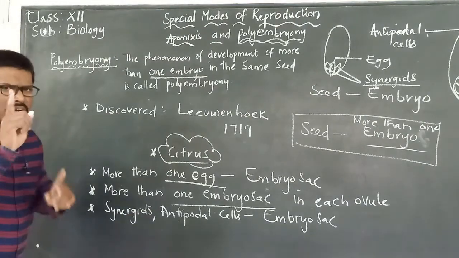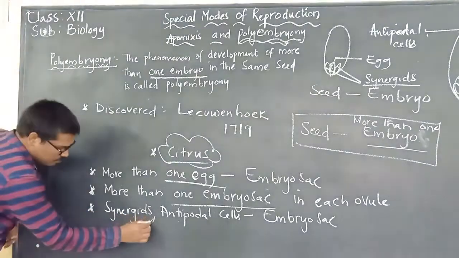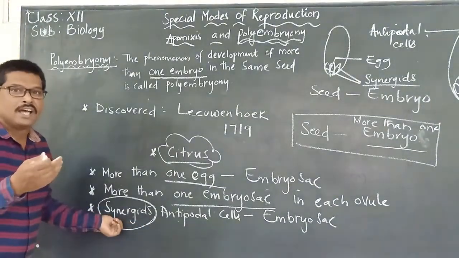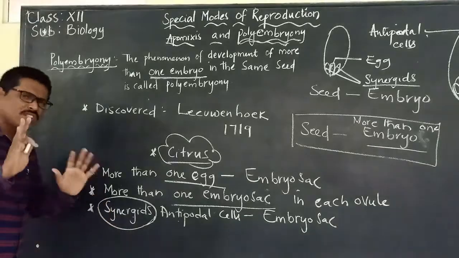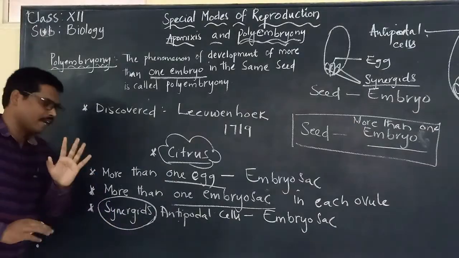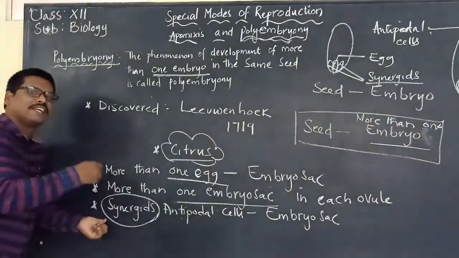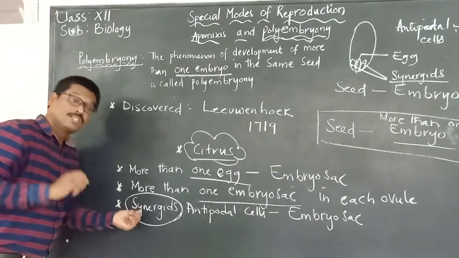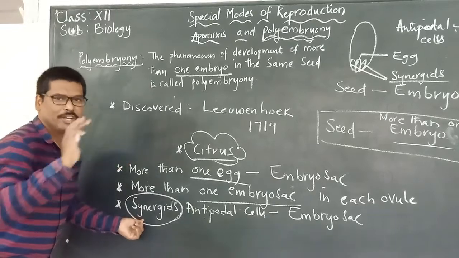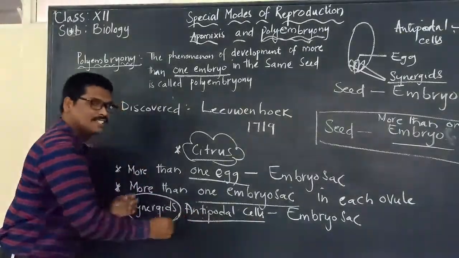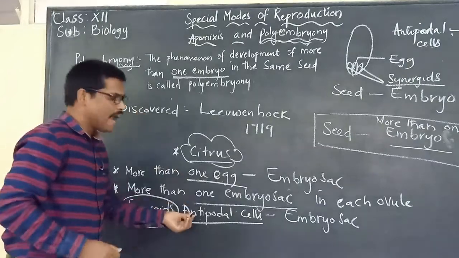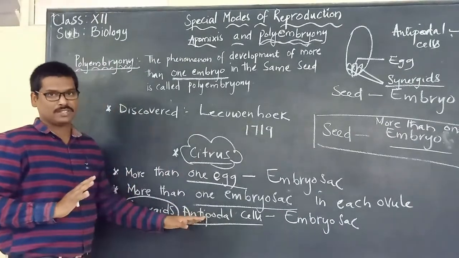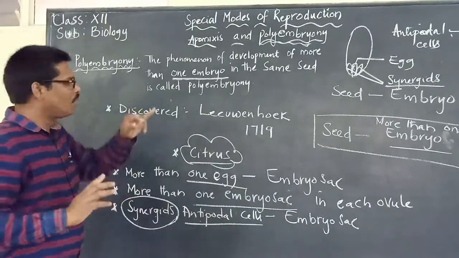Please remember, one very important point is that synergids are the most common ones which can develop into embryos. In most of the cases, synergids will develop into embryos. And antipodal cells are rare. In rare cases, antipodal cells will develop into embryos.